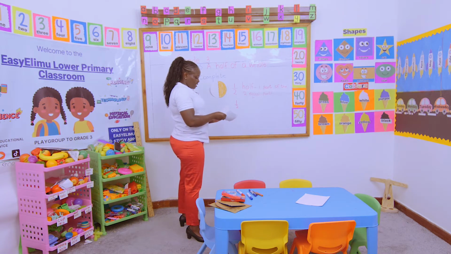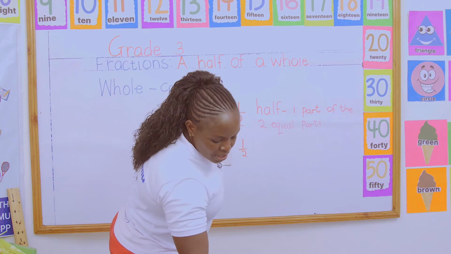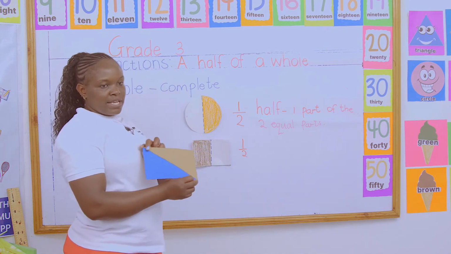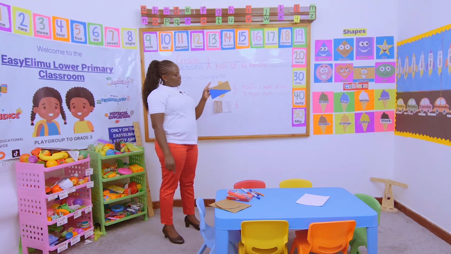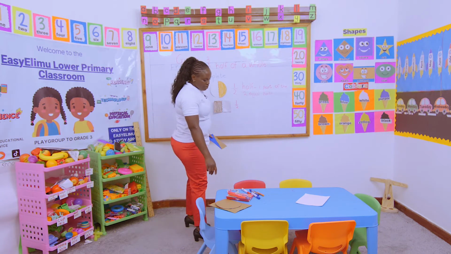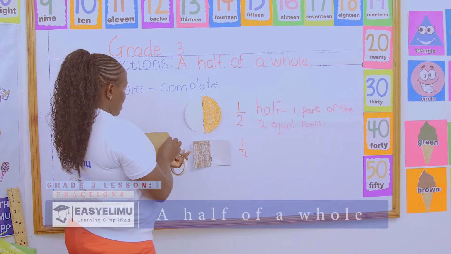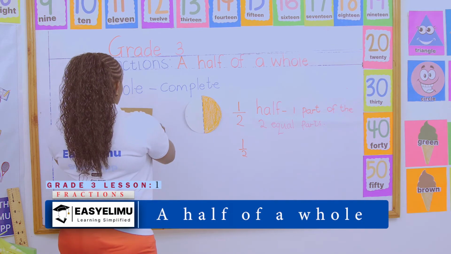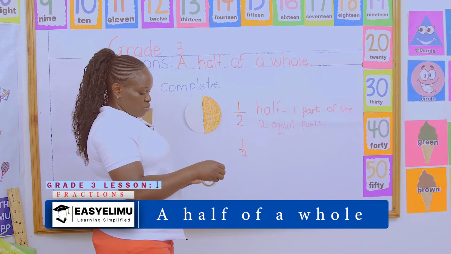And it can be even a samosa. Our mother gives us a samosa and tells us, kindly share this samosa with your brother. What will you share? Assuming it was like this, and we are sharing the chocolate bar in the rectangular manner. What share will your brother get? Your brother will get half of the 2 parts.